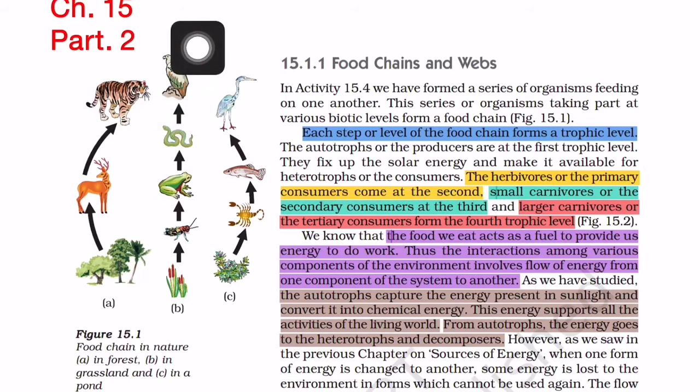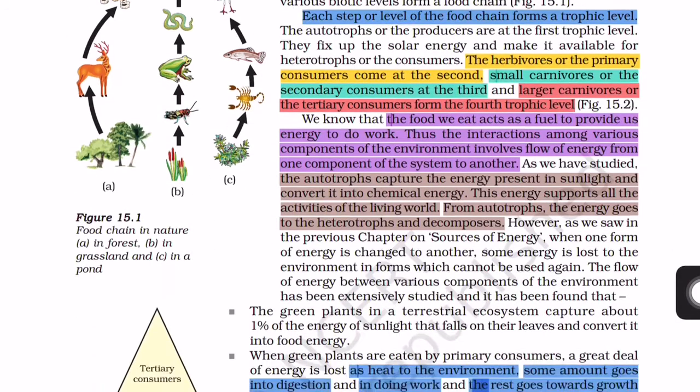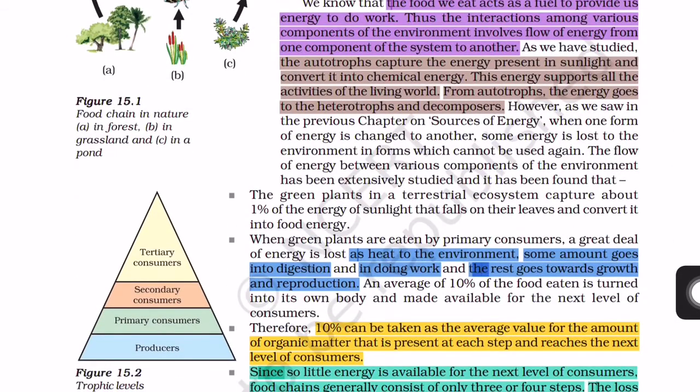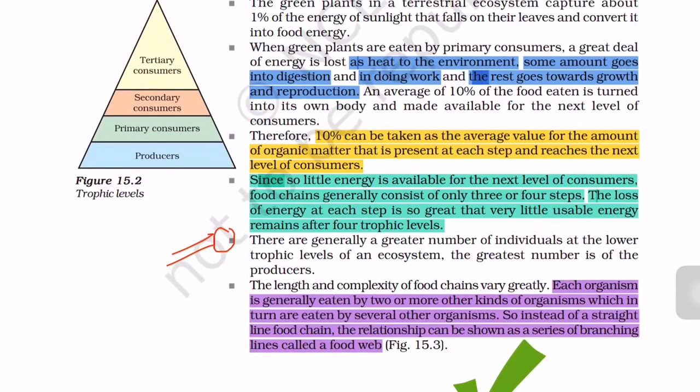No, because in the tiger, the vulture, the horse, there is only a little amount of energy stored in their body. So these animals are not taken by any other animals for food or energy. That is why there are a maximum of 3 or 4 steps or trophic levels in one food chain.